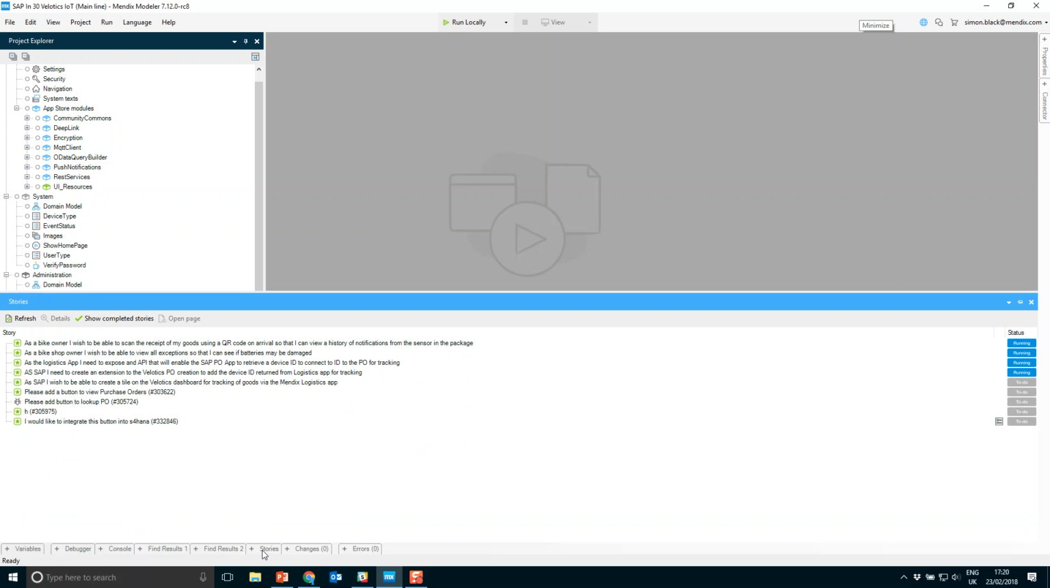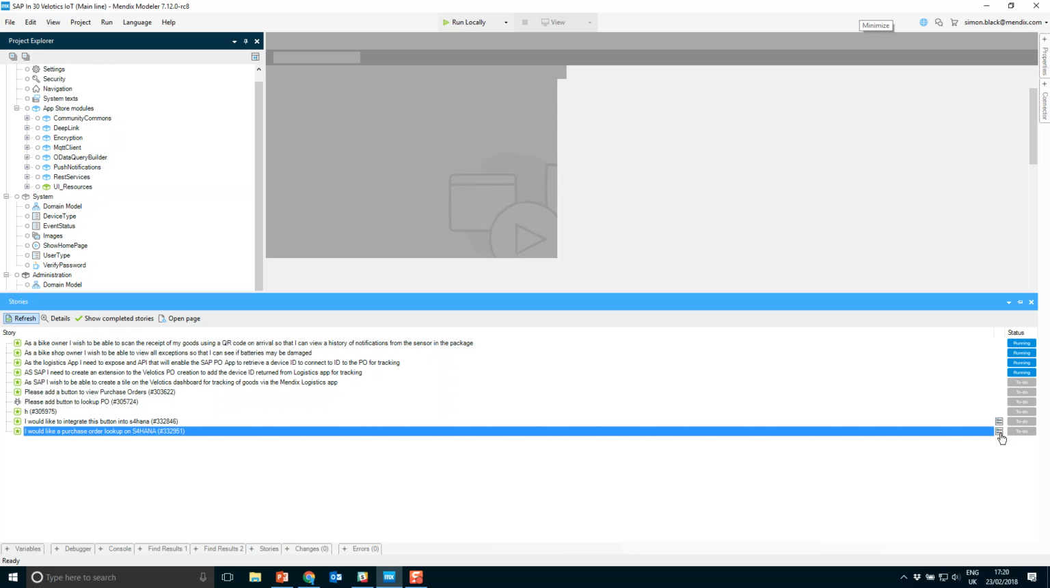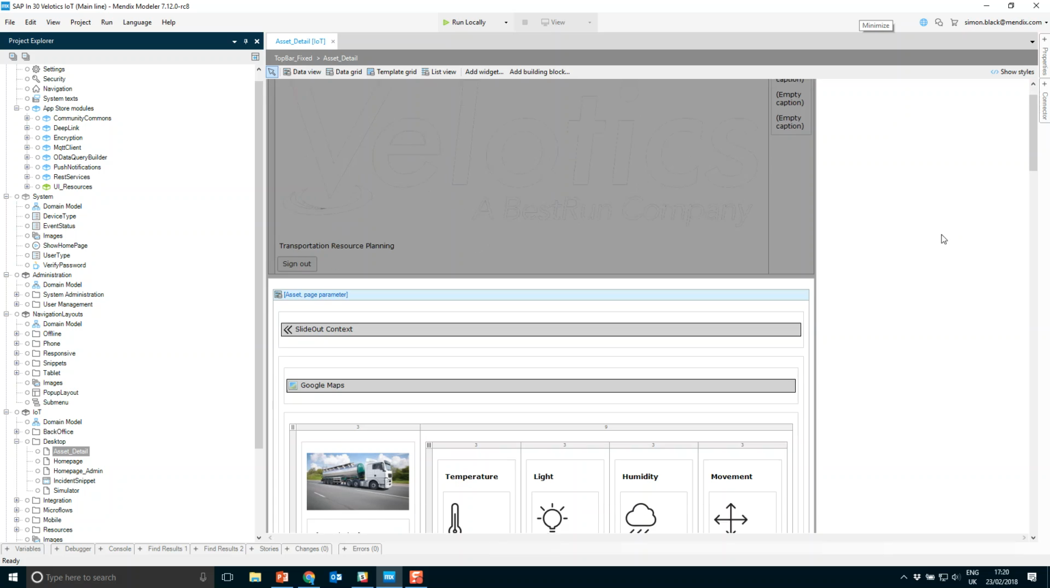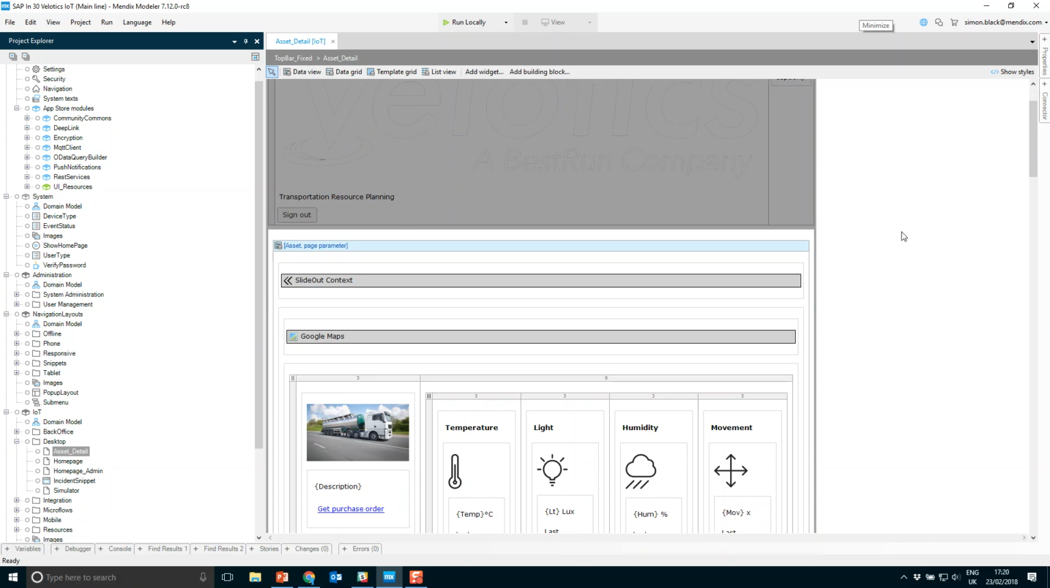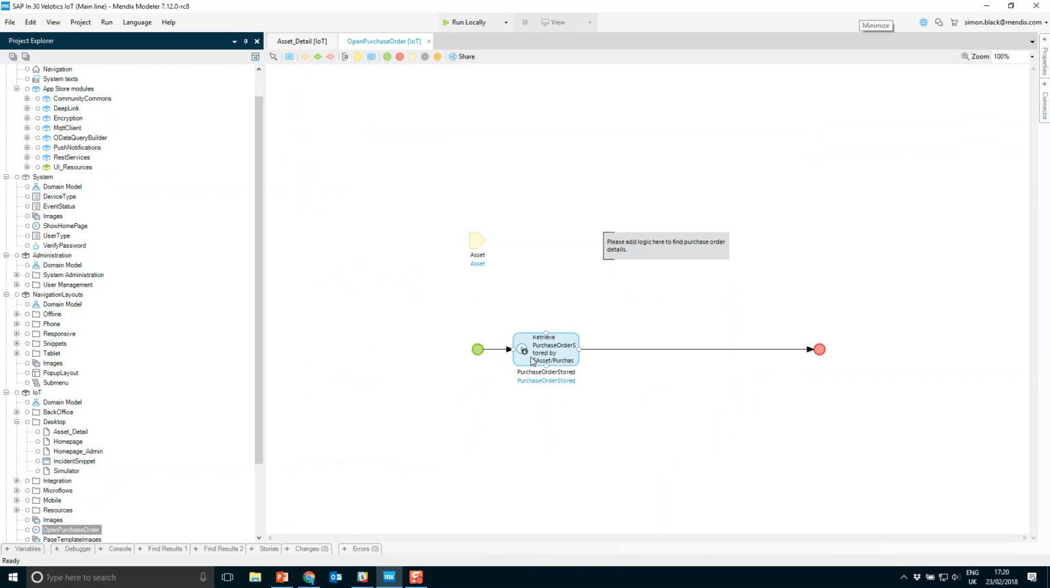So if we go to the Stories tab here and hit refresh, we'll now see the new feedback item that we submitted, and we can click the button here, which will take us directly to the page the user is on at the time. We don't have to search around, we can start to implement this new functionality. If we right click on this microflow, we can now see that we've got the view in the desktop modeler of our microflow.